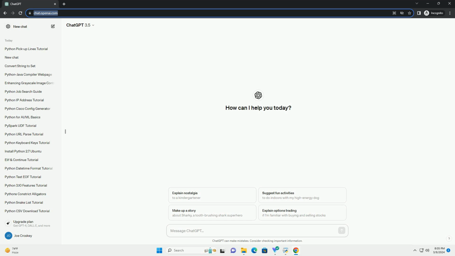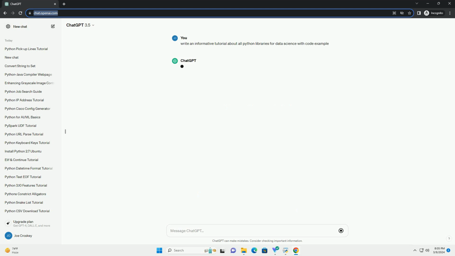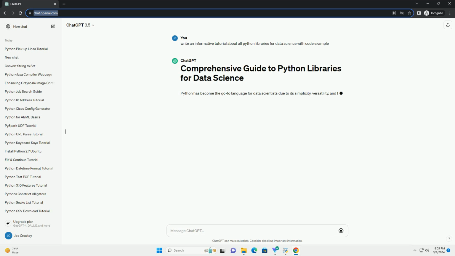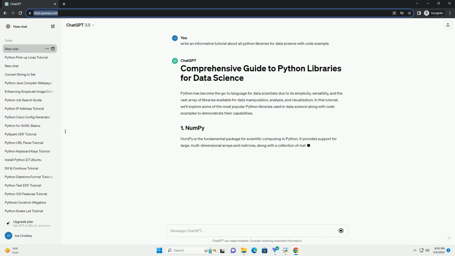Python has become the go-to language for data scientists due to its simplicity, versatility, and the vast array of libraries available for data manipulation, analysis, and visualization. In this tutorial, we'll explore some of the most popular Python libraries used in data science along with code examples